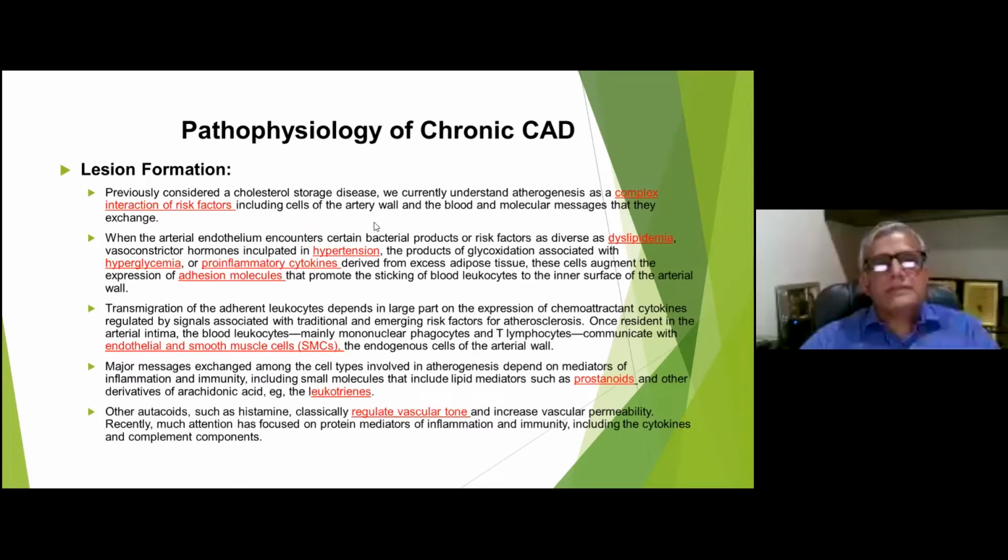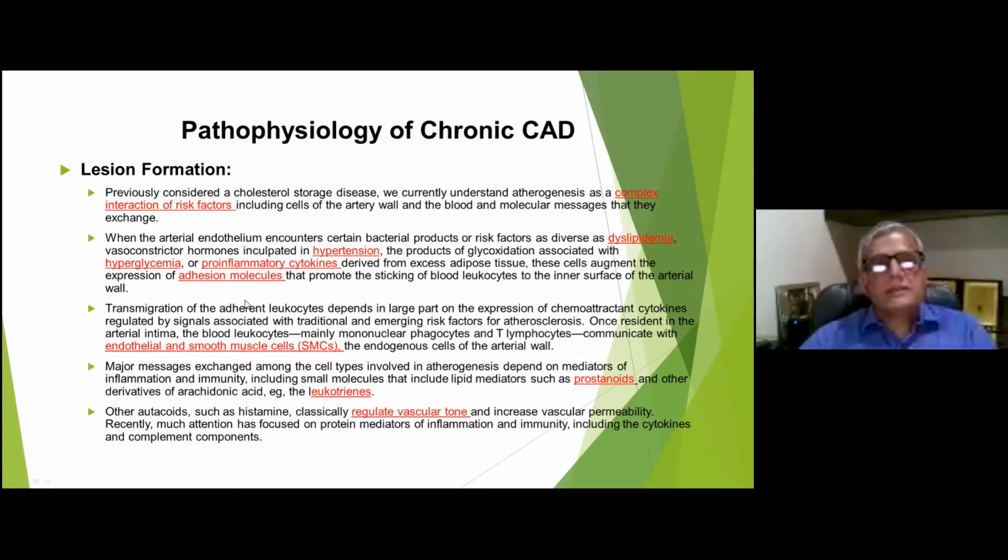Coming to the pathophysiology of chronic CAD, previously it was considered a cholesterol storage disease, but now we have come to understand that it is a complex interaction of risk factors, including the cells of the arterial wall, blood, and molecular pathways. When the endothelium encounters certain risk factors like dyslipidemia, hypertension, hyperglycemia, and pro-inflammatory cytokines, there is increased expression of adhesion molecules that promotes sticking of leukocytes to the surface of the endothelium.